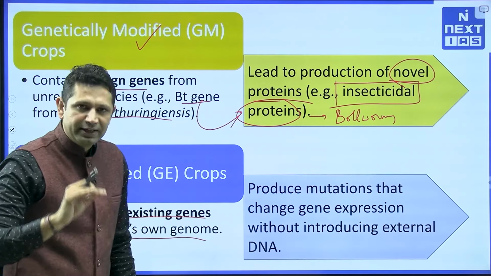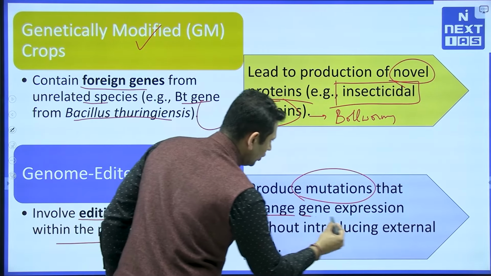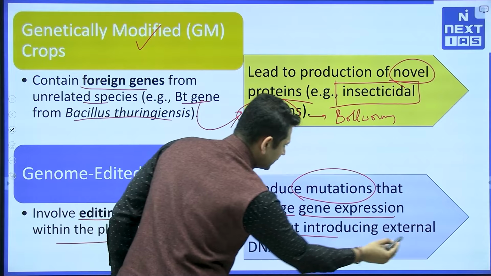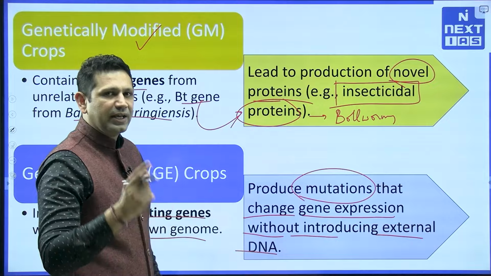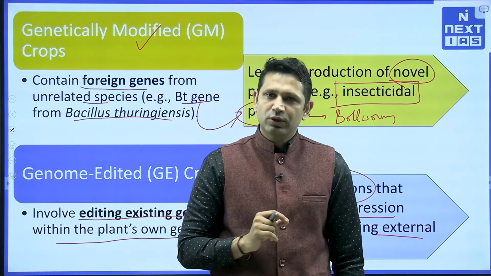Secondly, in the genome edited crops, what we are doing is producing mutations that change the gene expression without introducing external DNA. So the DNA is the same, only we are editing a particular gene. That is the difference between the two.